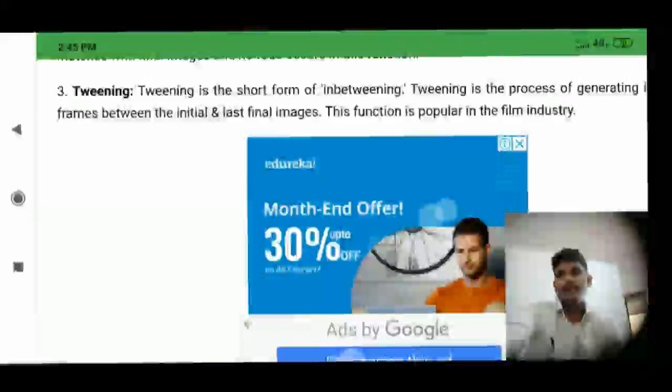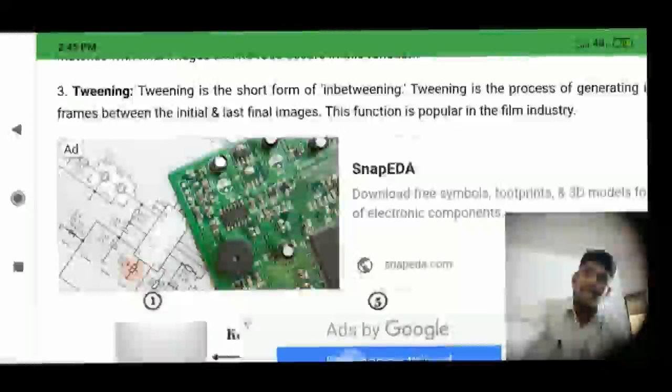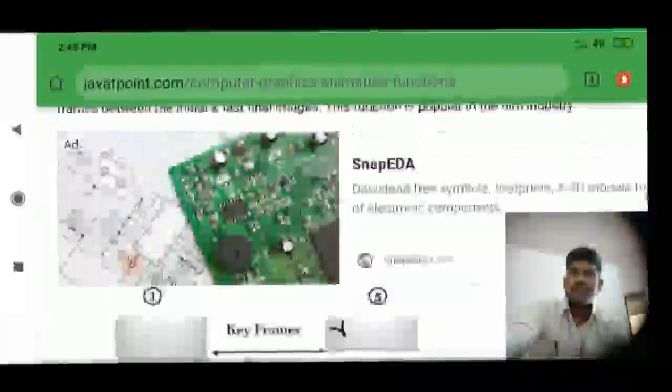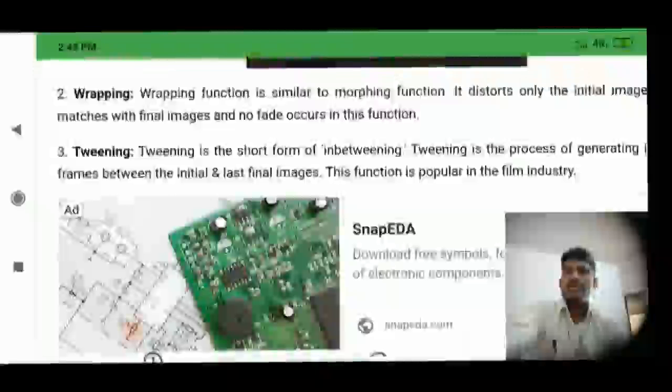Next one is tweening. As per our syllabus, tweening is also very, very important. We'll see what tweening is.